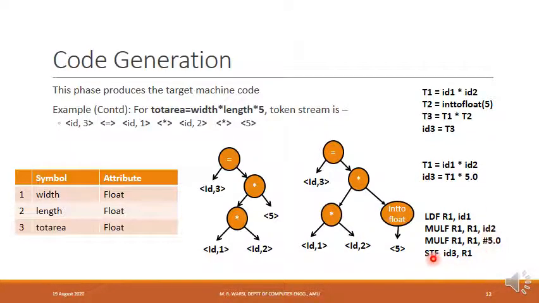So finally, in the last instruction, I stored the value of ID3, which is there in R1, back to its memory location. So this is store. Here we are performing multiplication, and this is loading the content of a memory location into some register. And capital F is denoting that it is a floating point operation.